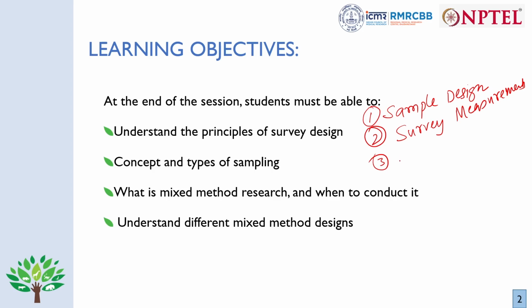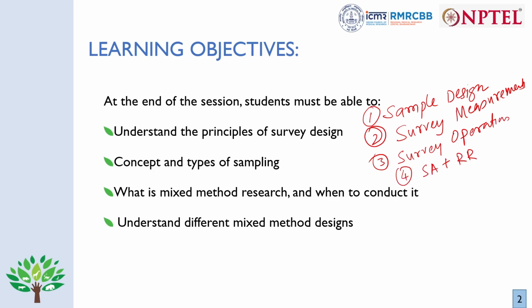Third, as we discussed, the final operations, that is the survey operations. And finally, statistical analysis and report writing. So these are the main principles of survey design.